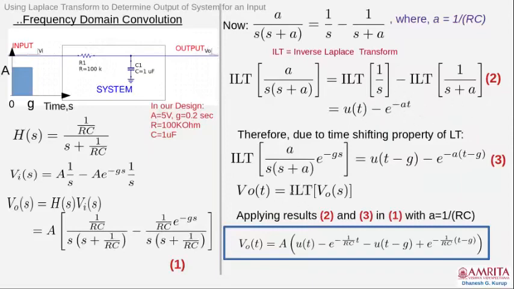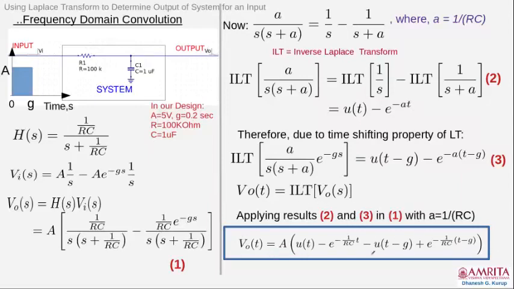Going to this and applying results 2 and 3 in 1, you will get V naught T is A into u(t) minus e raised to minus 1 by RC T, minus u of (t minus G) plus e raised to minus 1 by RC (t minus G). So this is the final expression of the inverse Laplace transform of the output.